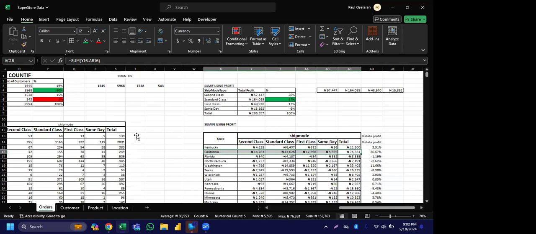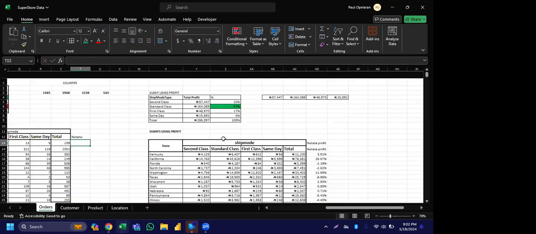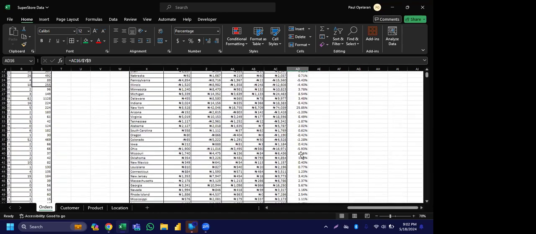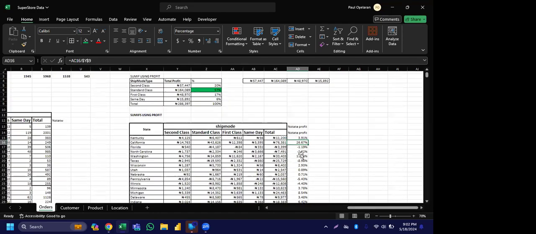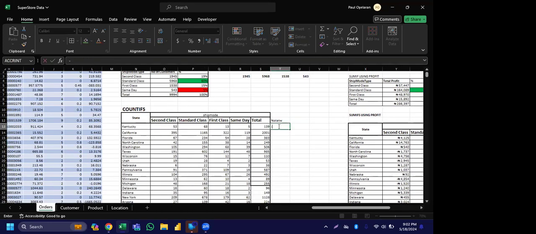If you run the same formula, yeah, let me run it too. I know our time has gone, but I really want us to learn the percentage of states to customers this time around. We are seeing from here that California seems to have the highest profit, 25, 26. So this is the highest. And we come here to see that they're having the highest customers too. So you can run your analysis here too and divide by the total number of customers here. So you can bring in your formula here.